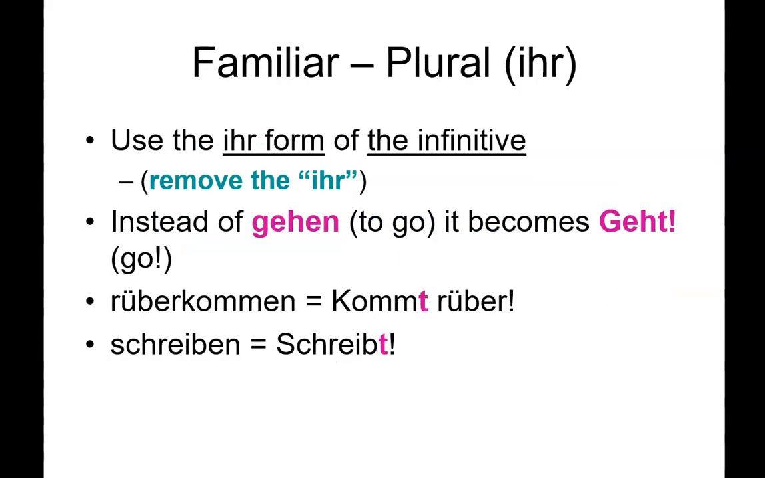For the familiar plural, we would use the ihr form. So the ihr form typically has the T at the end. This is if we're talking to y'all, like a group of people. So instead of gehen, to go, you would just say geht. Once again, with a separable prefix, like rüberkommen, you would say kommt rüber. For schreiben, to write, you would say schreibt with a T. And that would be the familiar.